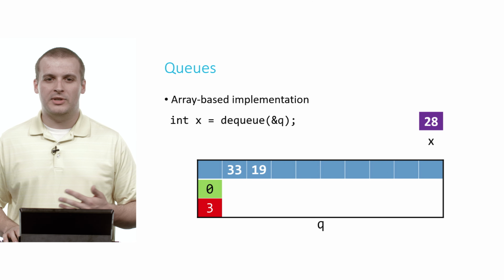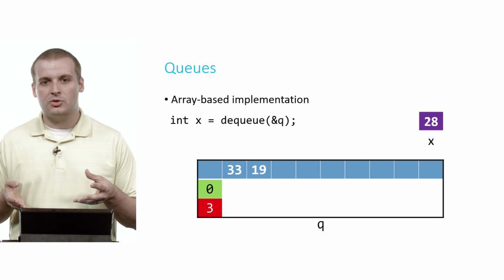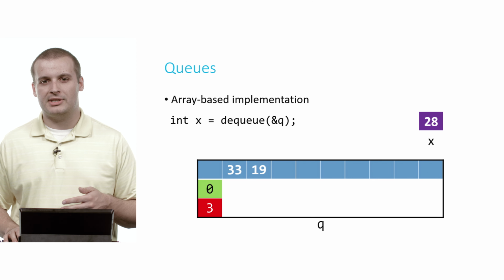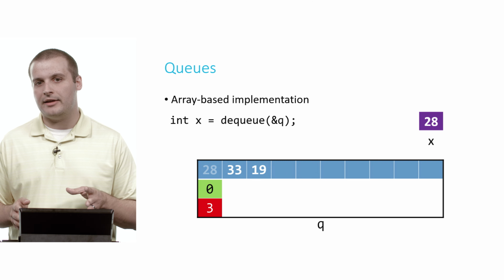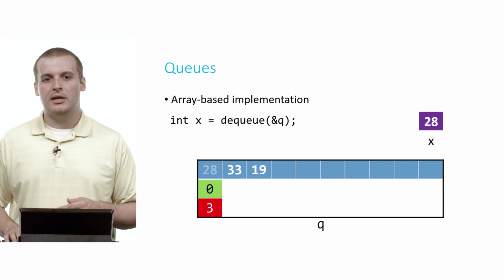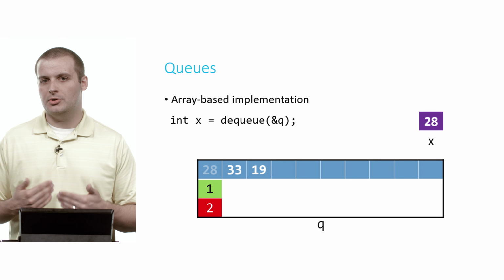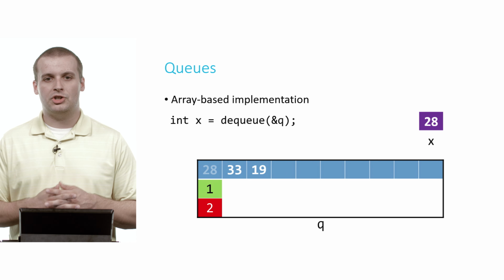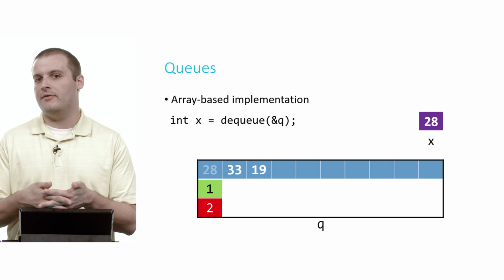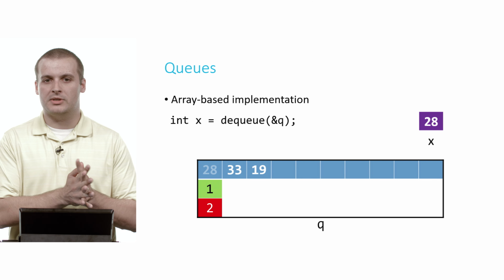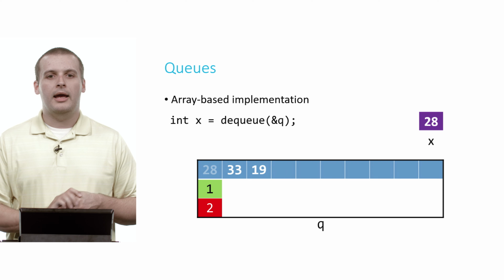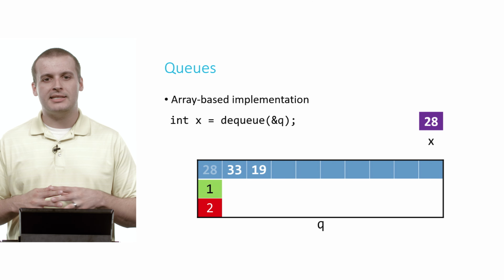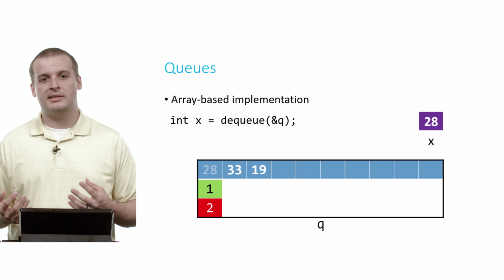We're going to take 28 out of the queue. Similar to what we did with a stack, we're not actually going to delete 28 from the queue itself. We're just going to kind of pretend it isn't there. So it's going to stay there in memory, but we're just going to ignore it by moving the other two fields of our queue data structure. We're going to change the front, queue.front is now going to be 1, because that is now the oldest element we have in our queue, because we've already removed 28, which was the former oldest element. And now we want to change the size of the queue to 2 elements instead of 3.